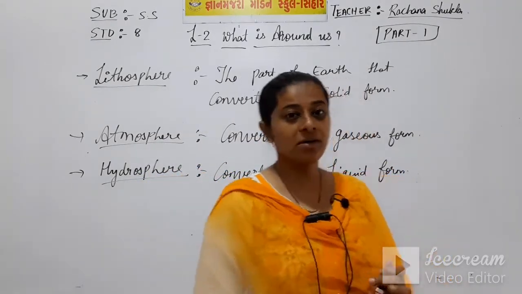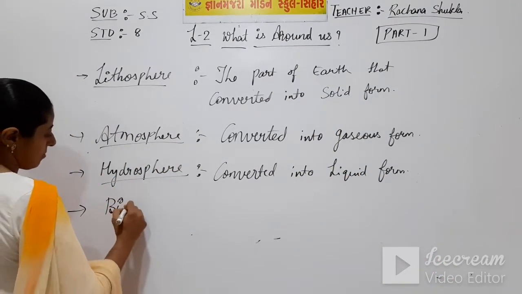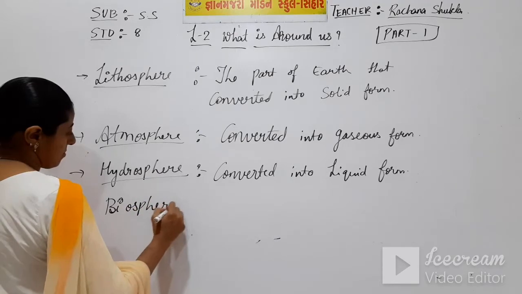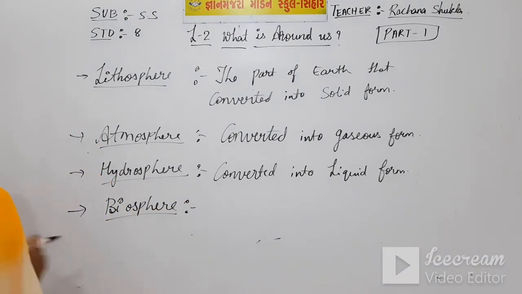Now the last sphere, that is the biosphere. What is the biosphere?